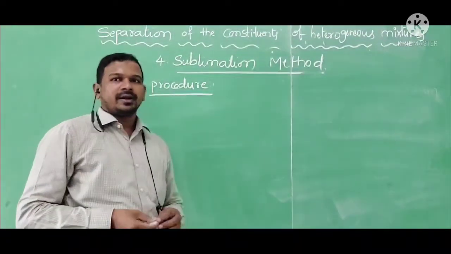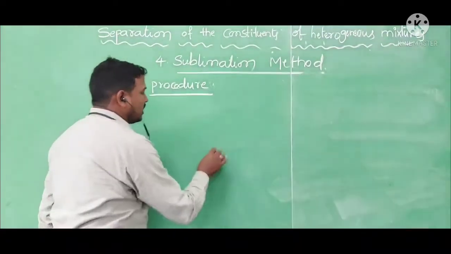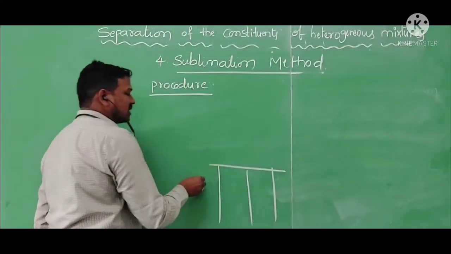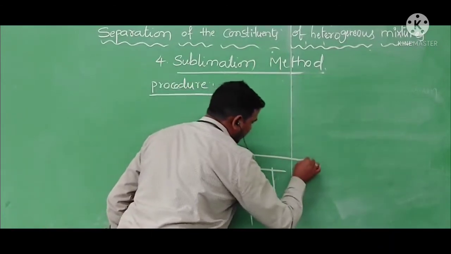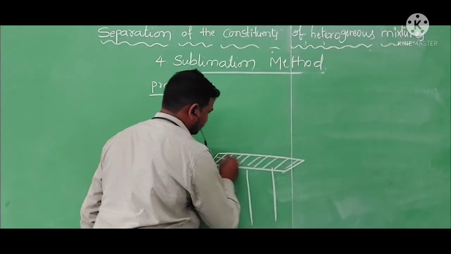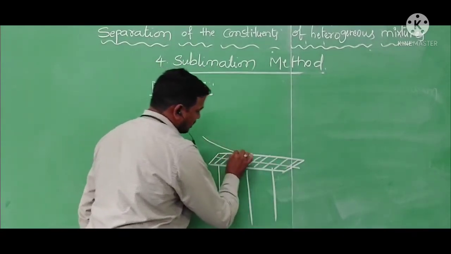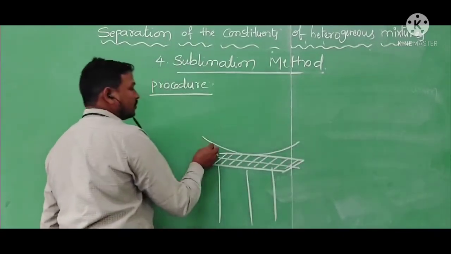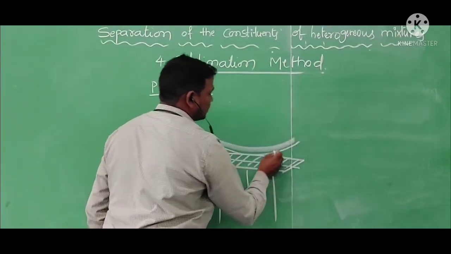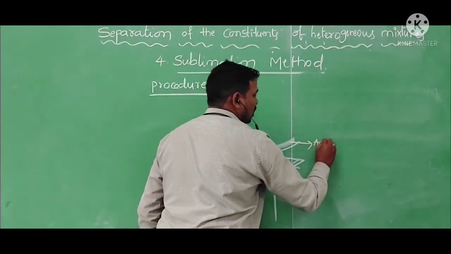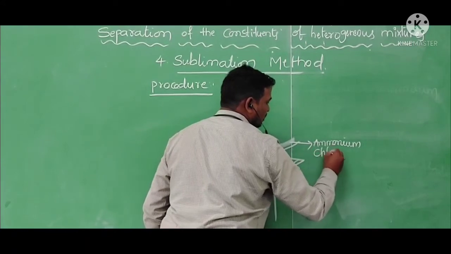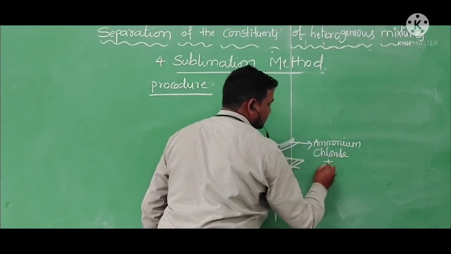In the procedure, I am taking the tripod stand. On this tripod stand, I am placing the wire gauze. On that, I am placing a china dish. In the china dish, I am taking the mixture of ammonium chloride plus common salt.